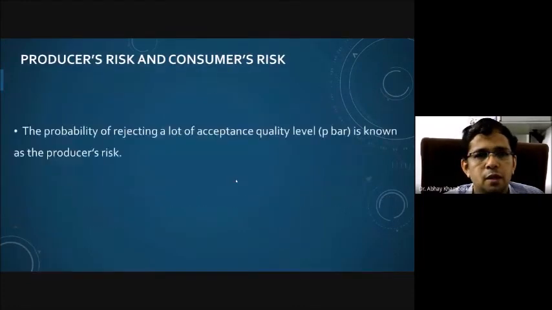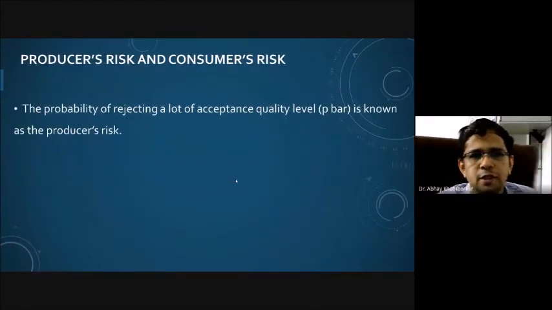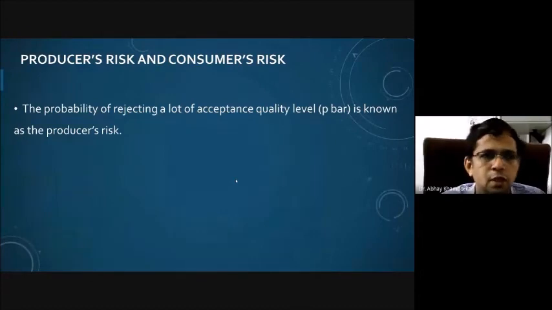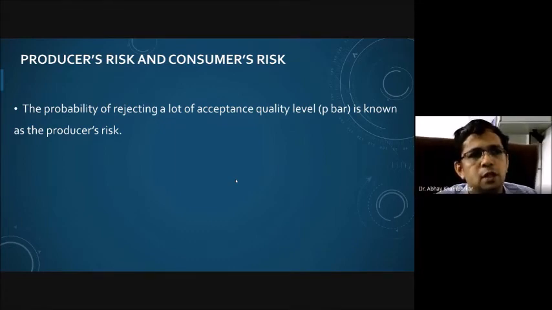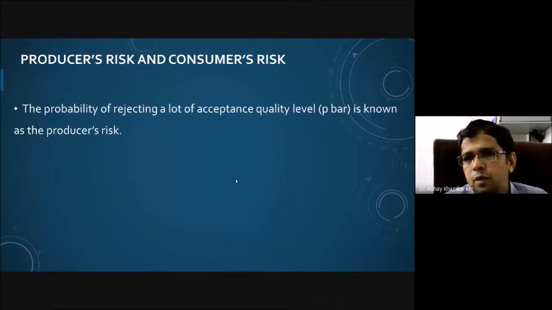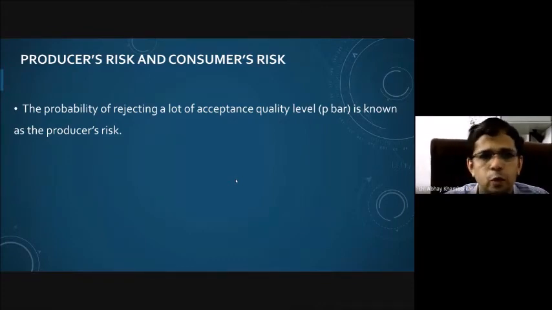Now, let us see the expression for producer's risk as well as consumer's risk. As far as producer's risk is concerned, we know the definition: the probability of rejecting a lot of acceptance quality level. That means the lot is of good quality, but it is rejected. That is the risk the producer always faces, so that is nothing but the producer's risk. So the probability of rejecting a lot of acceptance quality level P bar is known as producer's risk.